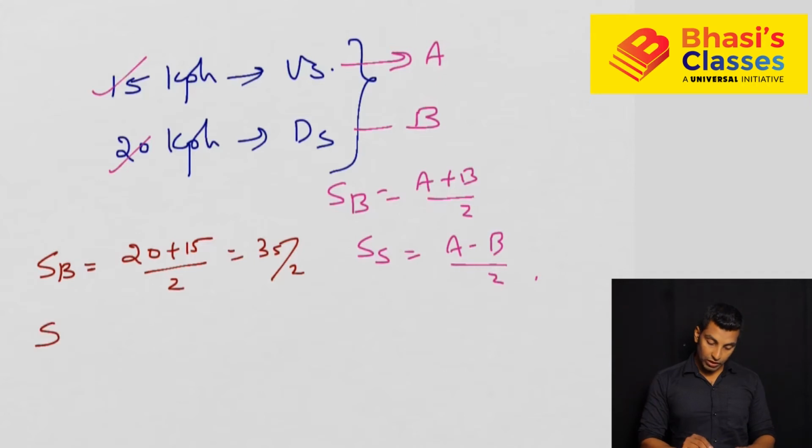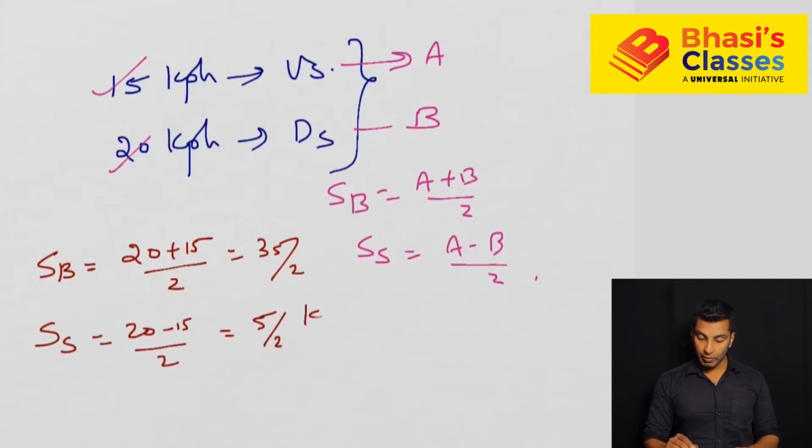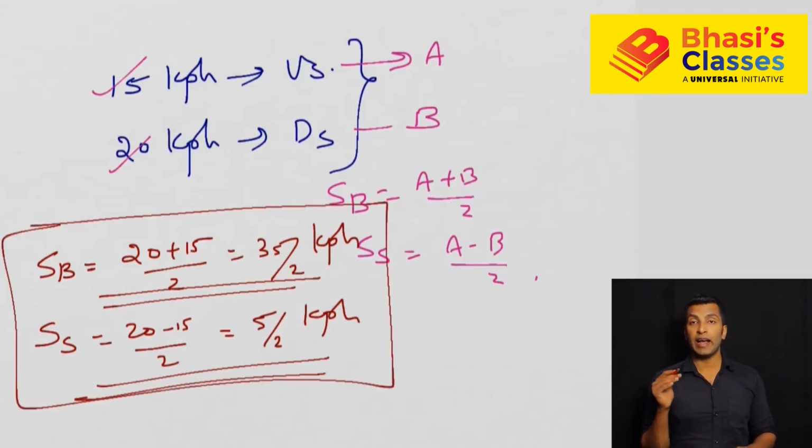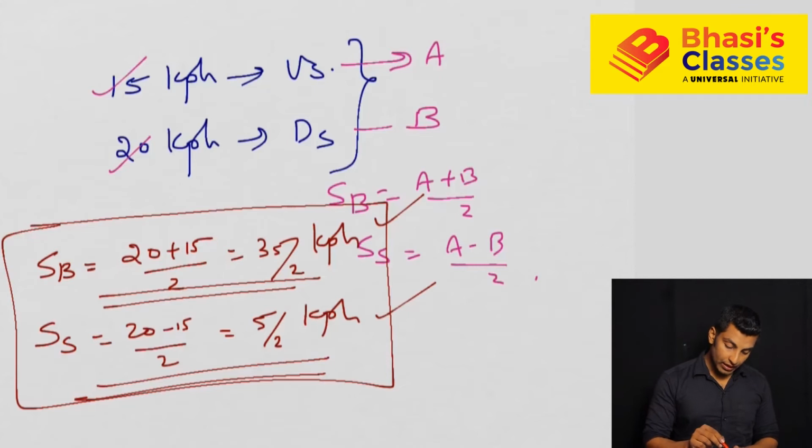So what about the speed of the stream? 20 minus 15 divided by 2, that is 5 by 2 kilometer per hour. This is also kilometer per hour. So I hope you understood this also. Okay, if upstream speed and downstream speed is given, you can find speed of the boat and speed of the stream. Okay, now one more question if you want.